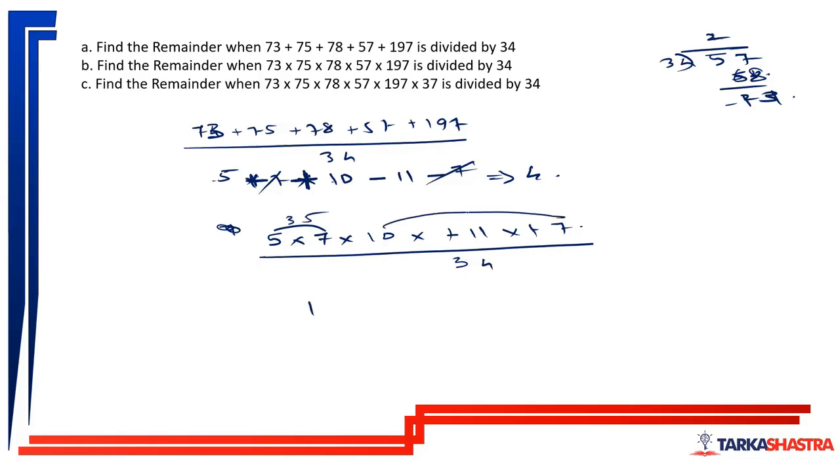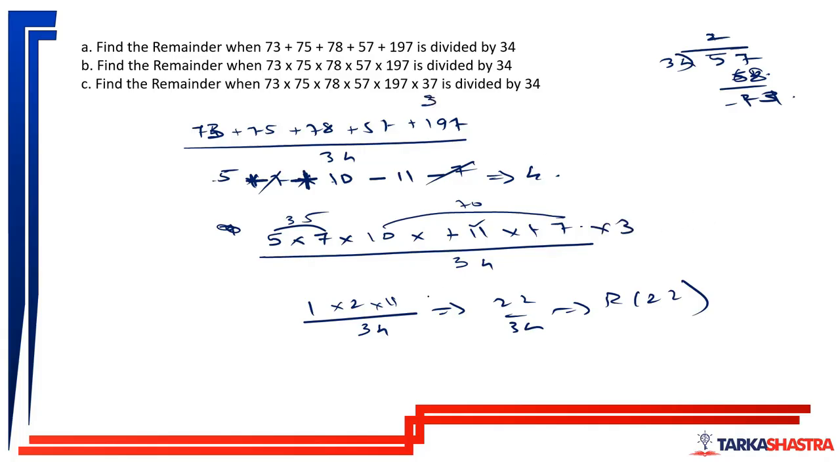This is 70. 70 divided by 34 will leave a remainder of 2, and this is 11. So this is 22 by 34. It will leave a remainder of 22. Now if 37 is also added over here, with 37 the remainder will be 3. So this thing will be multiplied by 3. So it is 66 divided by 34. Remainder will be minus 2, which is 32.